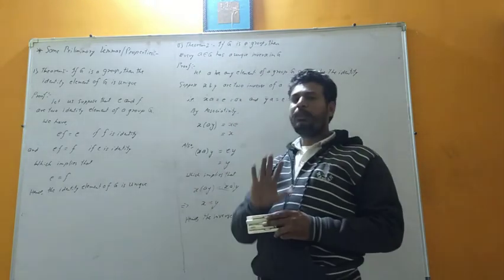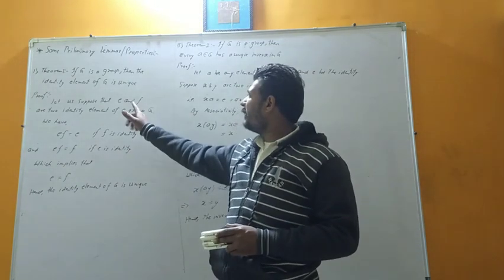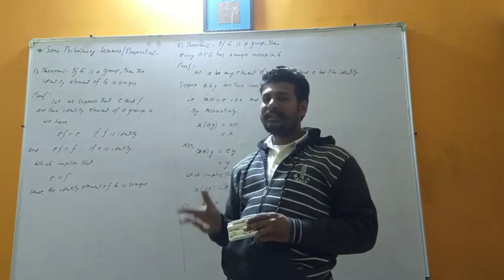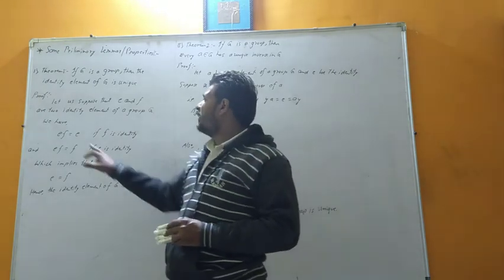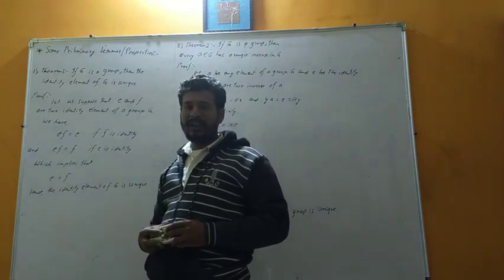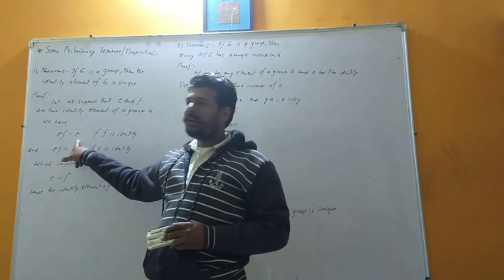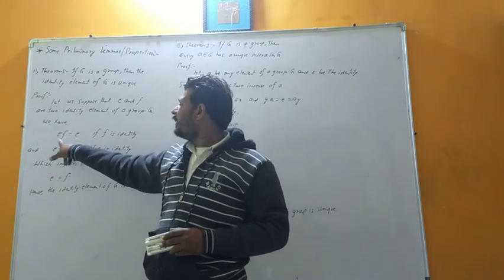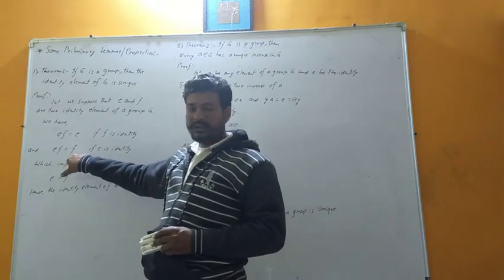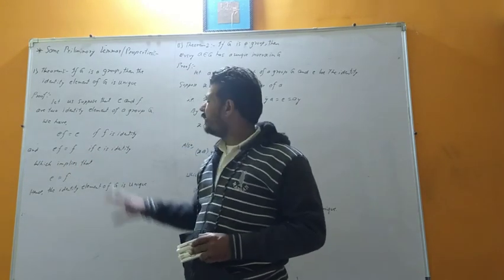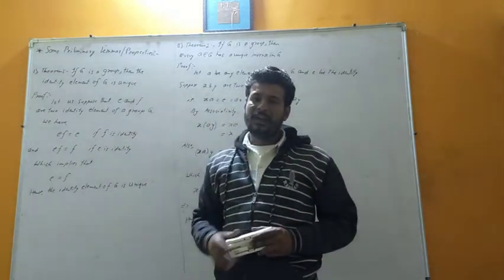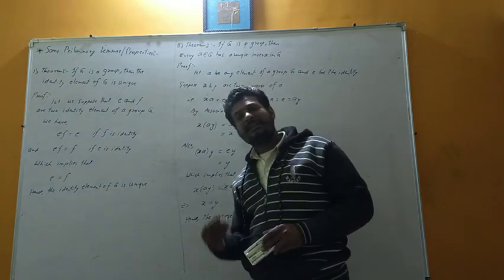For that, let us suppose that we have two identities, let them be E and F. Obviously we know by the definition, if F is an identity, then E into F should be E. Also, if E is an identity, then E into F is equal to F. Which implies that E is equal to F. Which shows that the identity element is unique.